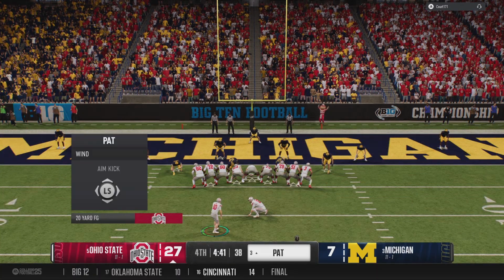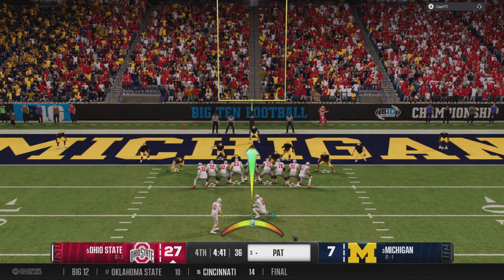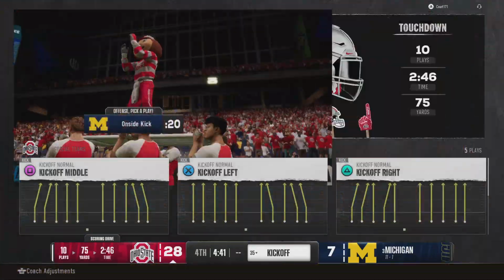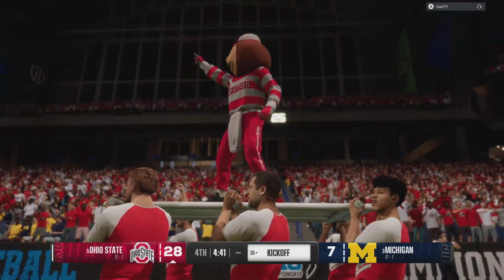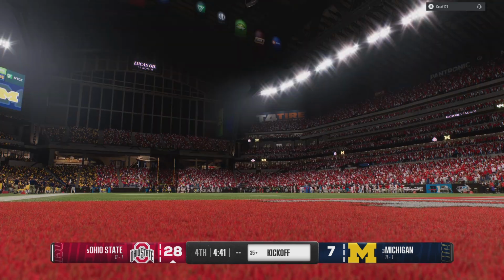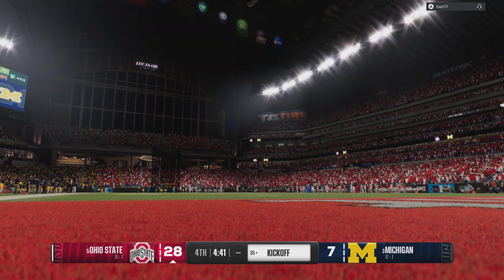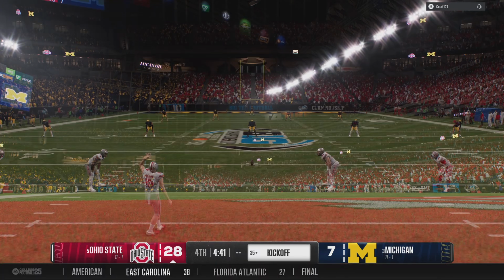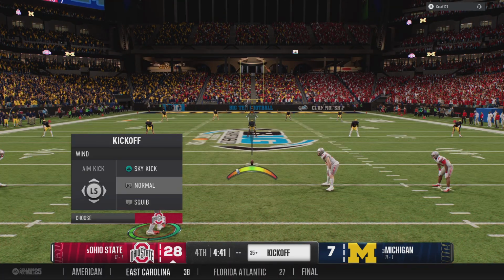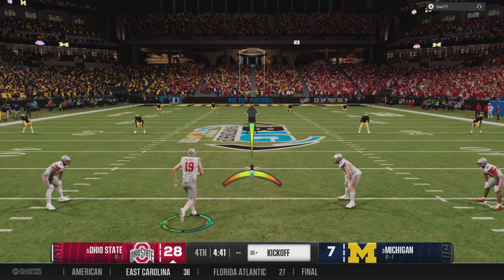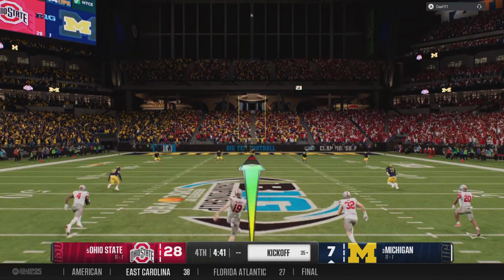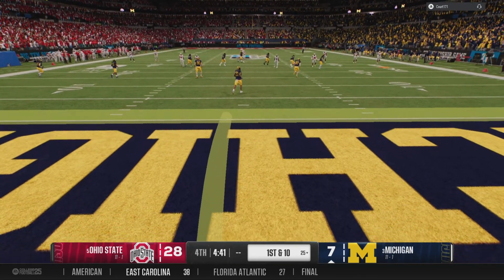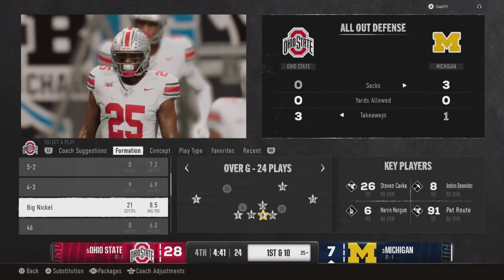They'll try to add to the lead now with the PAT. Extra point up and good. A 3-touchdown lead now here in the final quarter. Getting set to kick the ball off now. Kick bounces out of the back of the end zone for a touchback.